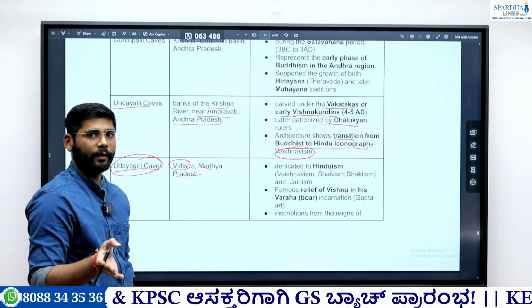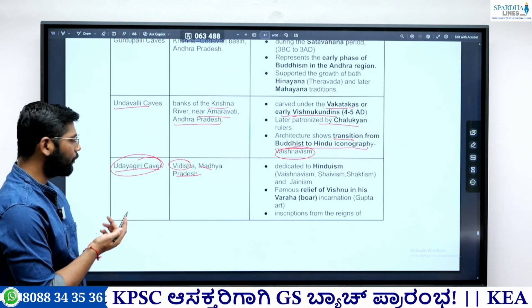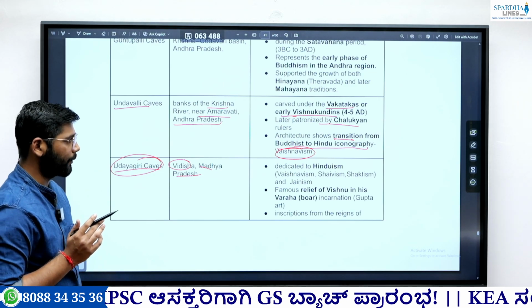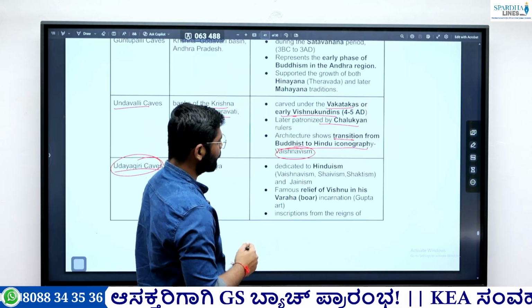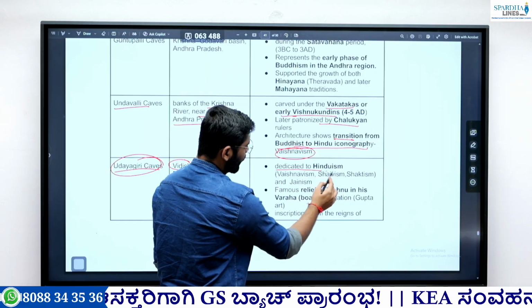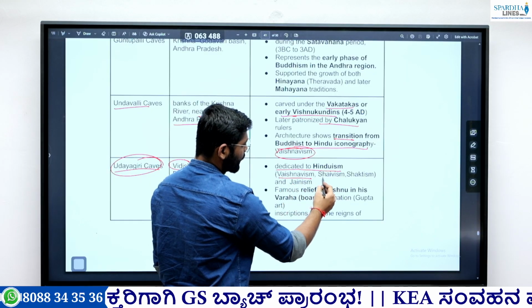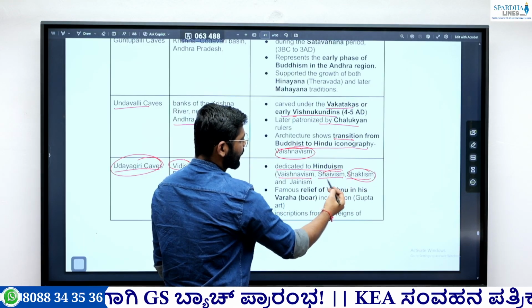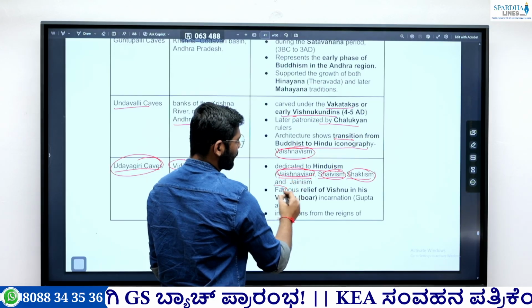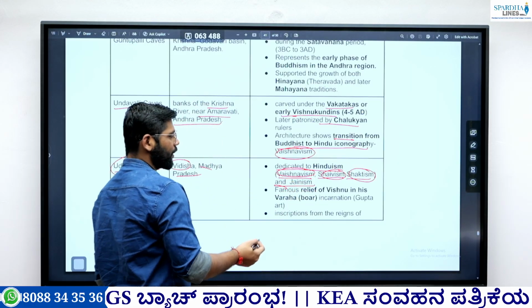They ask Udaygiri, Khandagiri, then Odisha. Only the Udaygiri cave, they ask, it is in Vidisha in Madhya Pradesh. This particular cave I have already discussed, but some important details I will take again. It is dedicated to Hinduism sects, Jainism, Vaishnavism, Shaivism, Shaktism. So three major sects of Hinduism are present here, as well as Jainism.